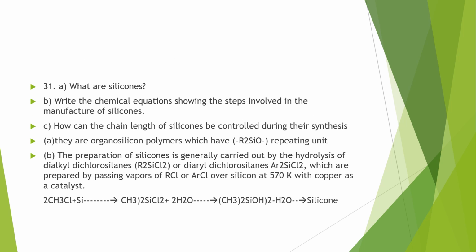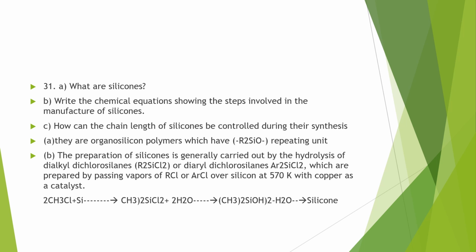Then question number 31, what are silicones? Write the chemical equations showing the steps involved in the manufacture of silicones. How can the chain length of silicones be controlled during their synthesis? So silicones are organosilicon polymers with the repeating unit R2SiO, where R is any alkyl group.